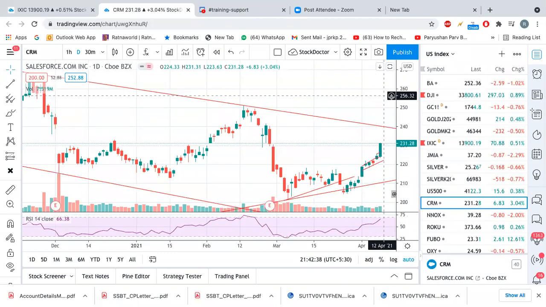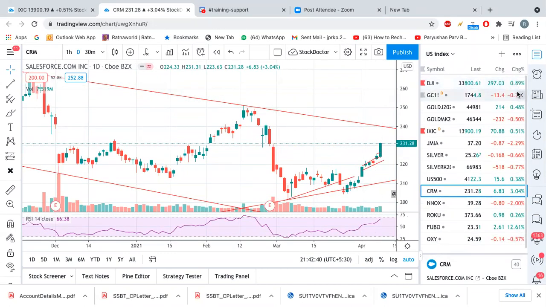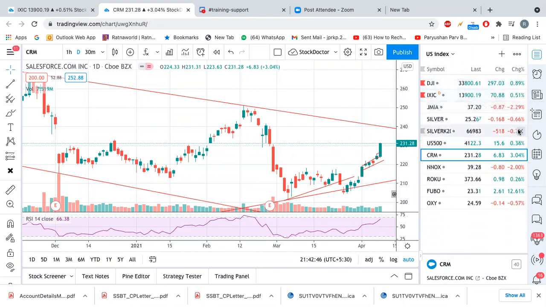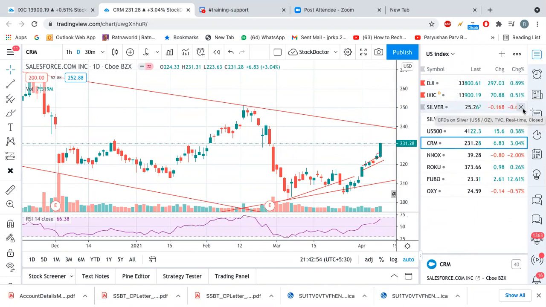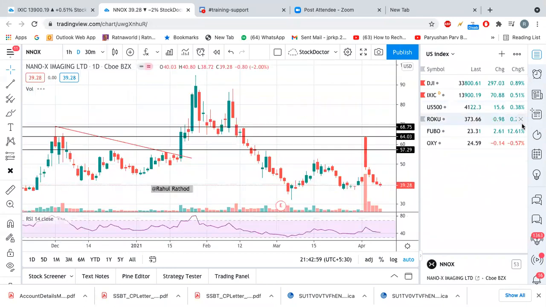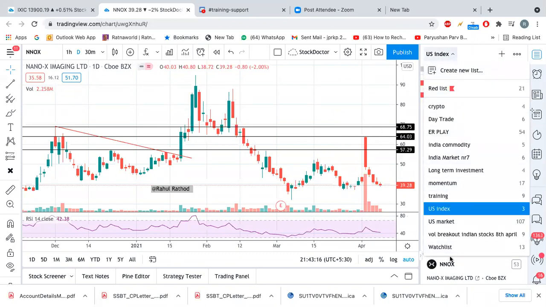All right. So I want to give you guys some shortcuts, which will be useful for your swing trading or positional trading or investing. First of all, when I do technical analysis, I use TradingView. This is the web software which I use. It's completely free, right? And in this, there are multiple watch lists which I have created.